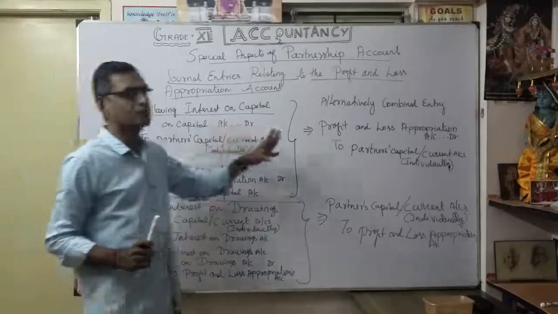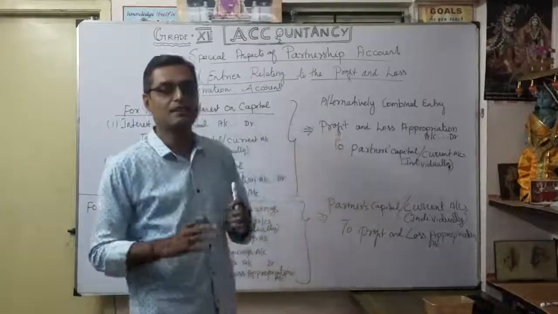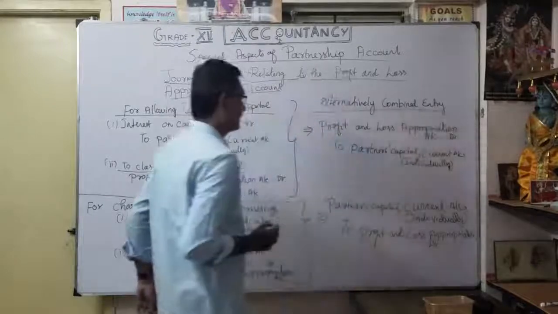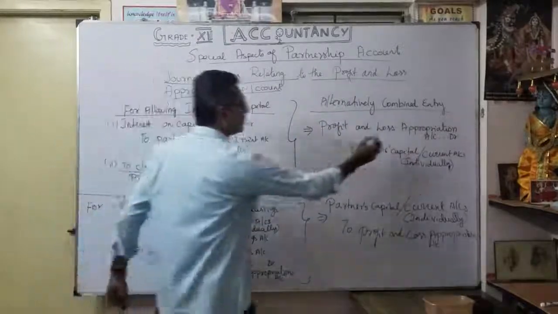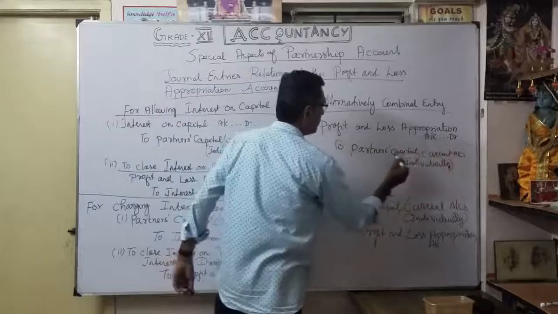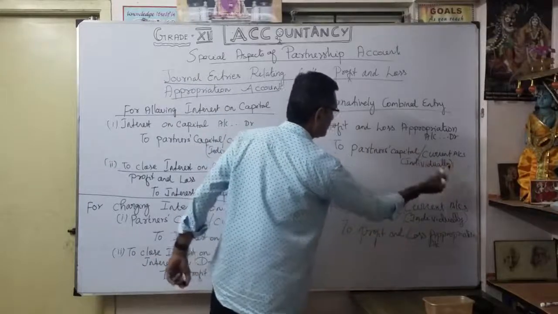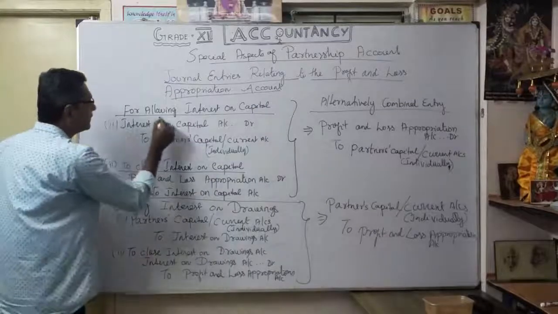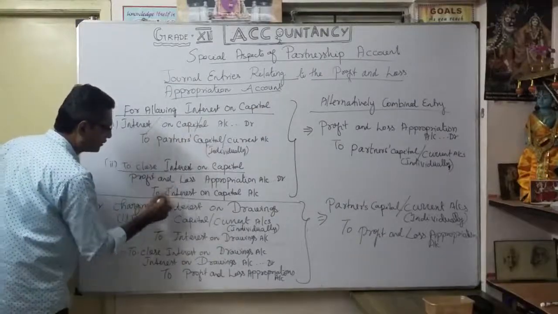So similarly, what you discussed earlier, salary and commission, same manner. How is the alternatively combined entry? See here, profit and loss appropriation account debit to partners' capital or current accounts individually. Just to see, the interest on capital we will cancel here, and here also cancel it.